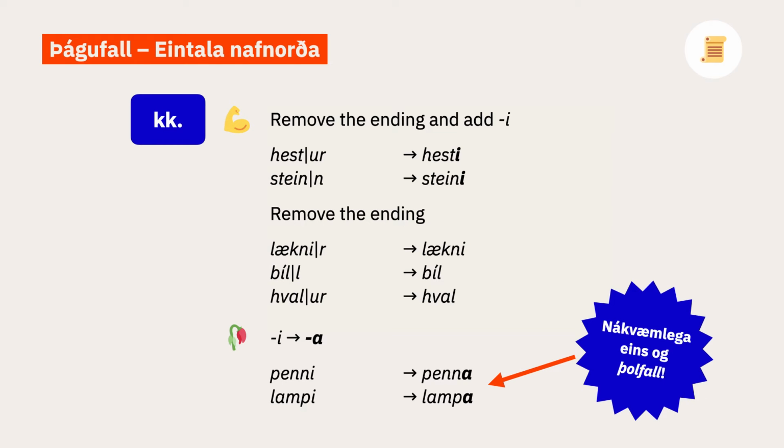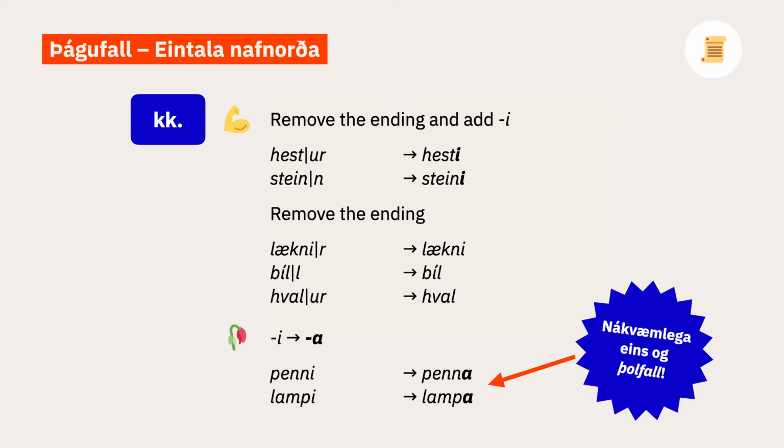Strong masculine nouns that end in ur or nn get an i in the dative singular. For example, hestur, hesti, steinn, steini. If the noun ends in ir or ell, simply remove the ending. So the dative form is actually the same as the accusative. Læknir, lækni, bíll, bíl.